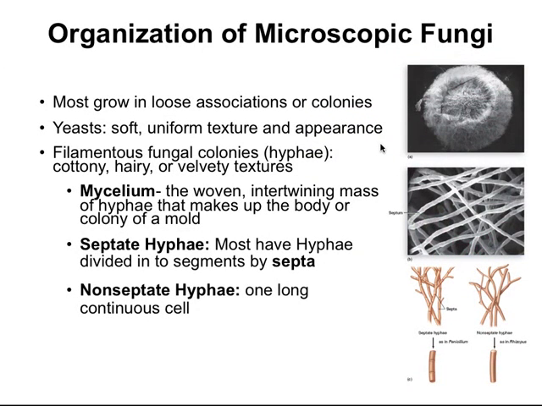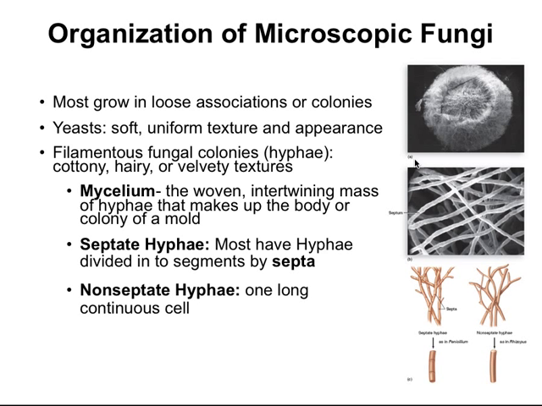Now let's take a little closer look at the organization of some of our microscopic fungi. Most of them grow in loose associations or even colonies, as you can see over here. Yeasts live in colonies that are much like the colonies of bacteria, so they have a soft, uniform texture and appearance.